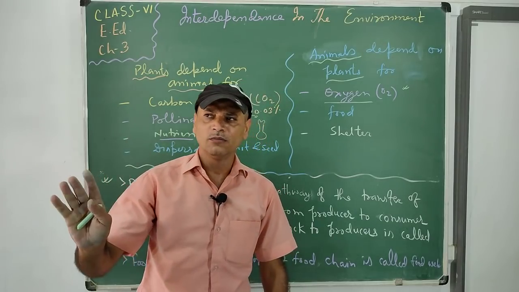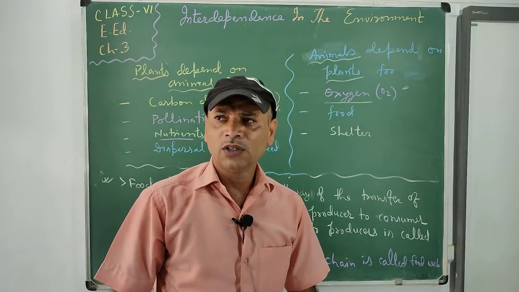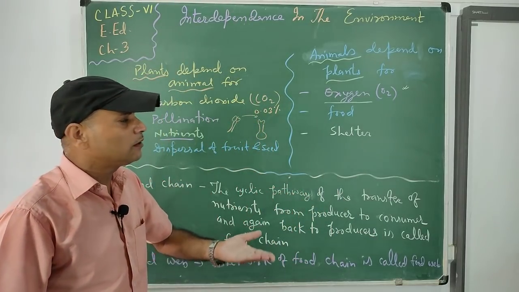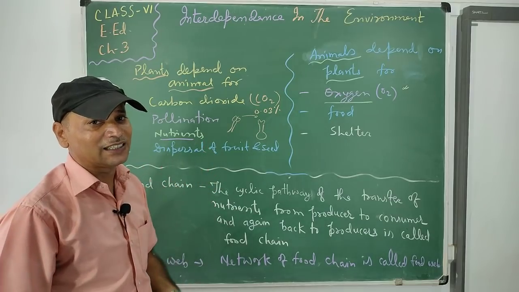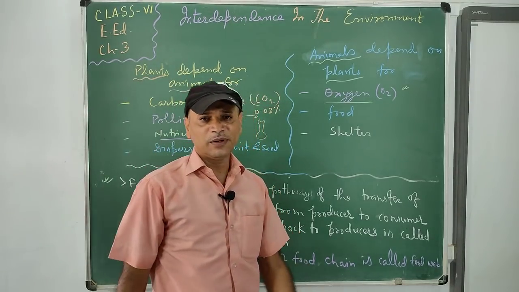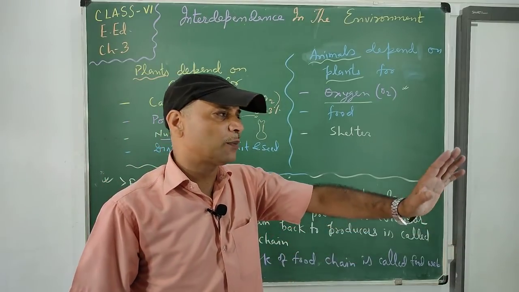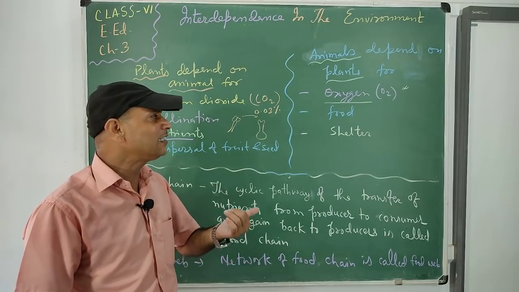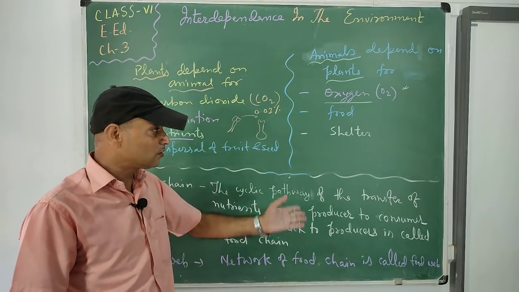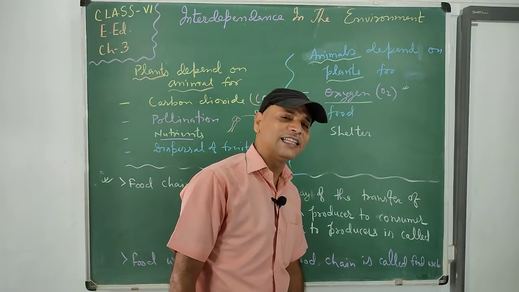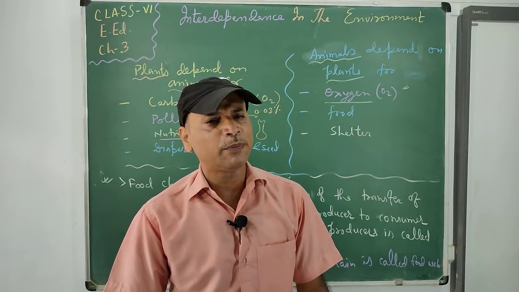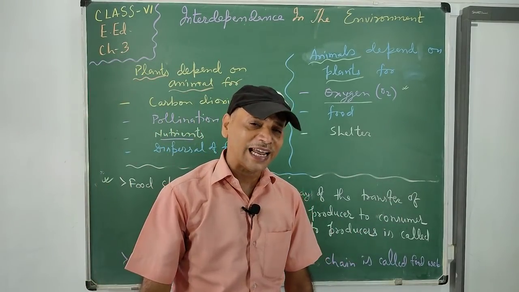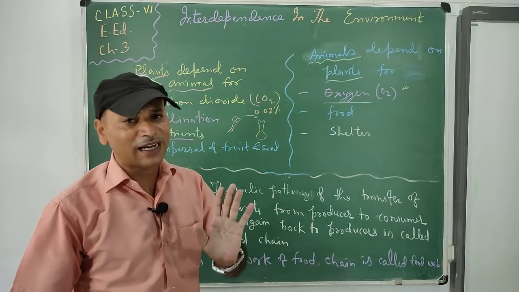All animals require food. All non-green plants require food. So this is the prime requirement of us, and by the help of food we are able to take energy. So energy giving, bodybuilding, protective foods are supported by the plants to us, because plants are autotrophs. They make their food and support us by giving this to us. So whenever we get food, the ultimate source is sunlight, and directly or indirectly the plants provide us these foods.